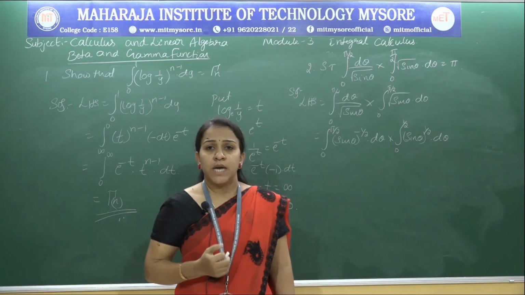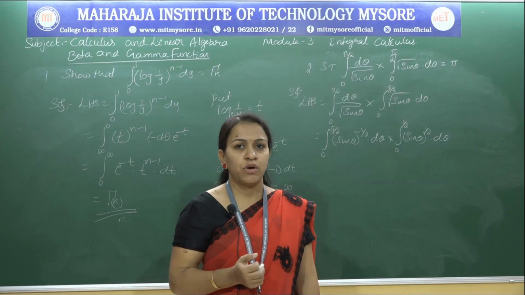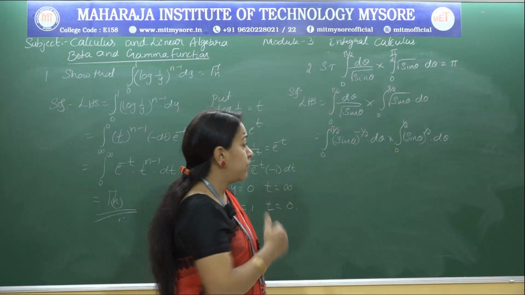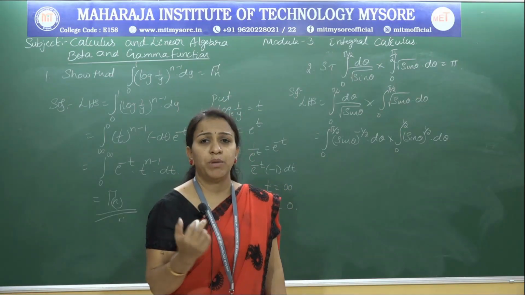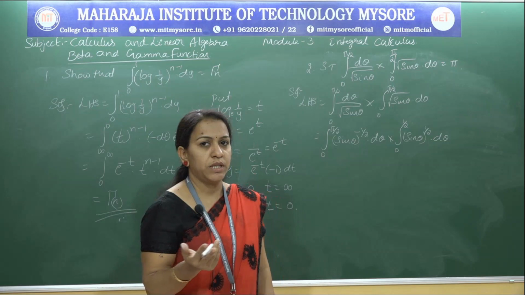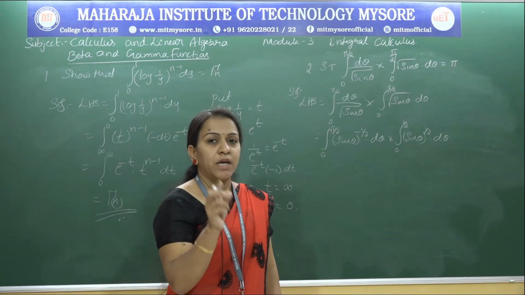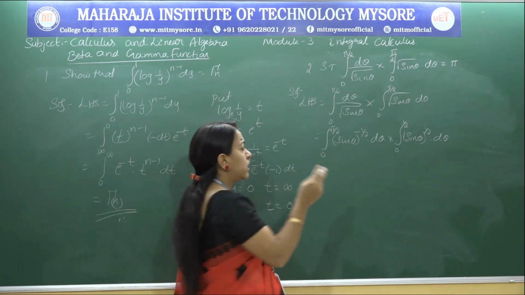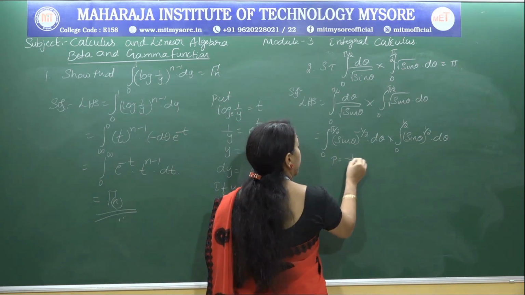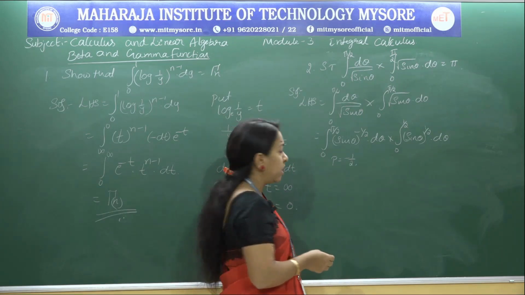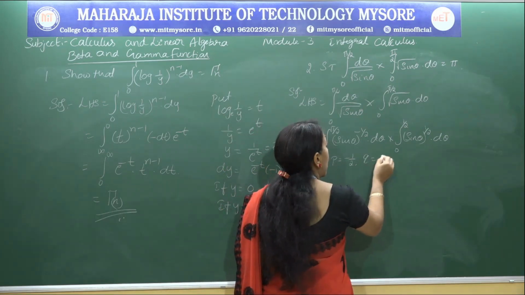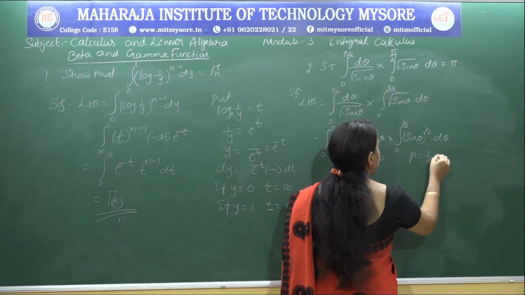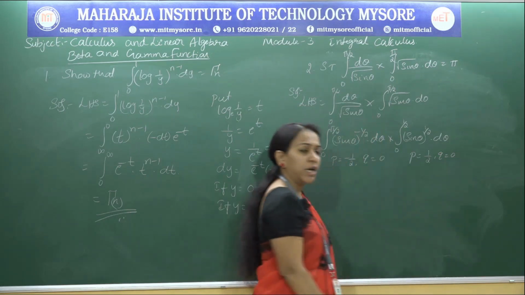As we listed our standard formulas before going to solve the problems, I showed you the standard results, right. In that we have this formula, that is the integral of sin theta to the power of p into cos theta to the power of q d theta is 1 by 2 times beta of (p plus 1) by 2 comma (q plus 1) by 2, right. Using that, here I can compare with the standard result. In place of p we have minus 1 by 2 and q is 0 here, and in the second one p is 1 by 2 and q is 0, right.